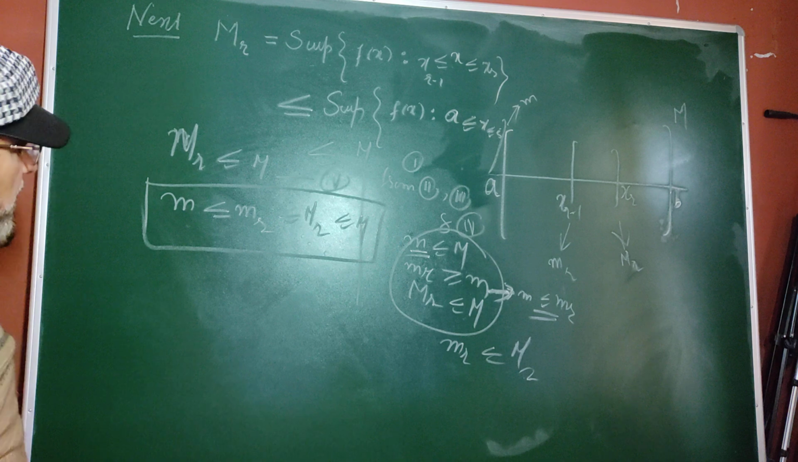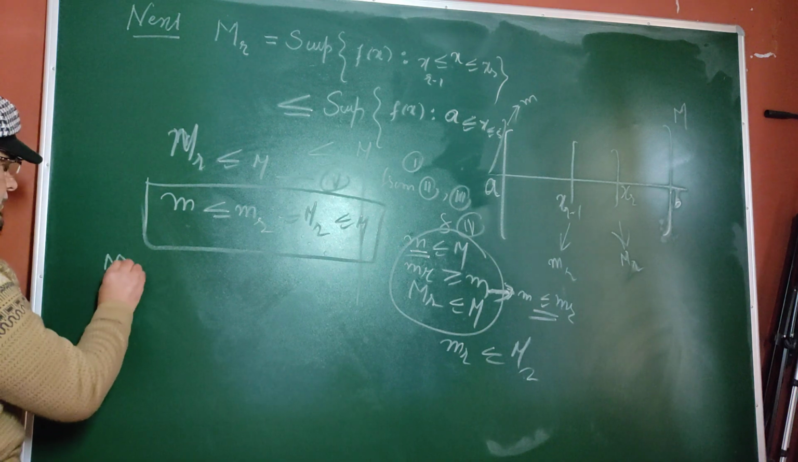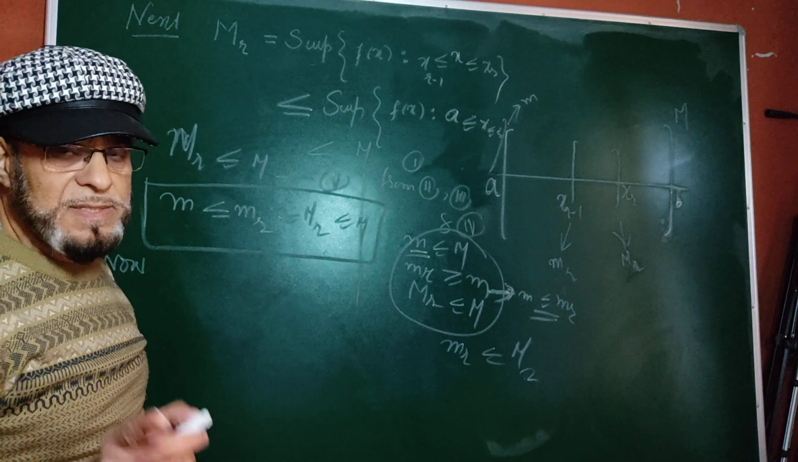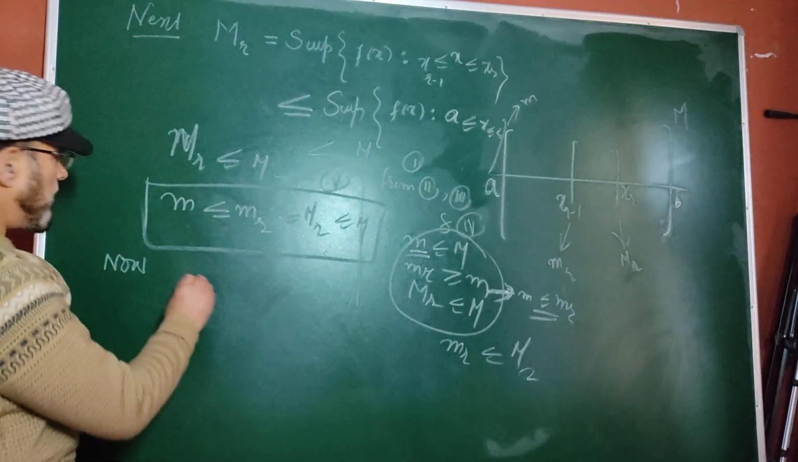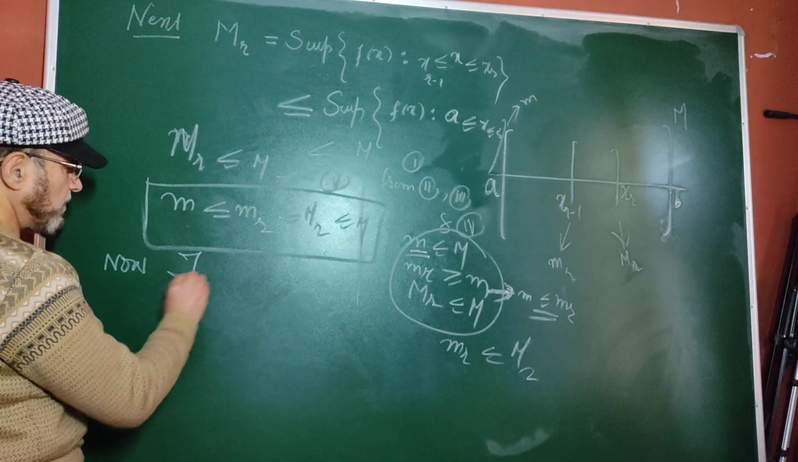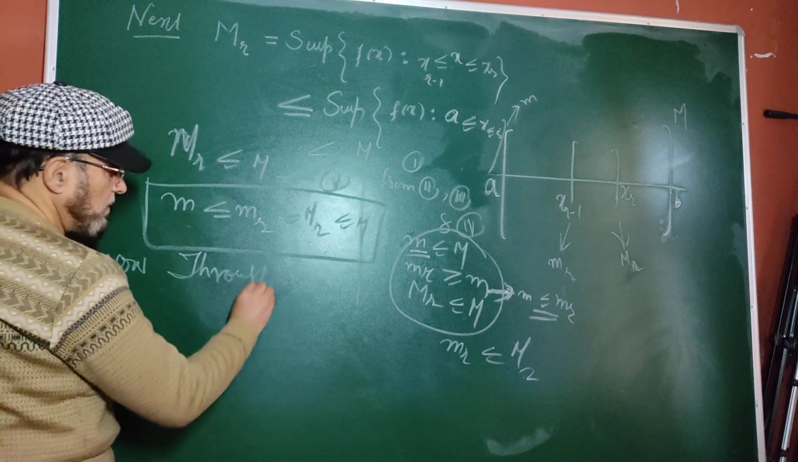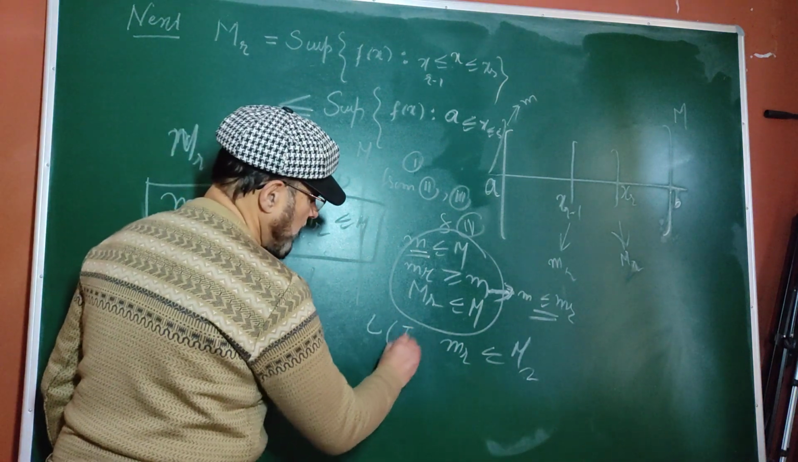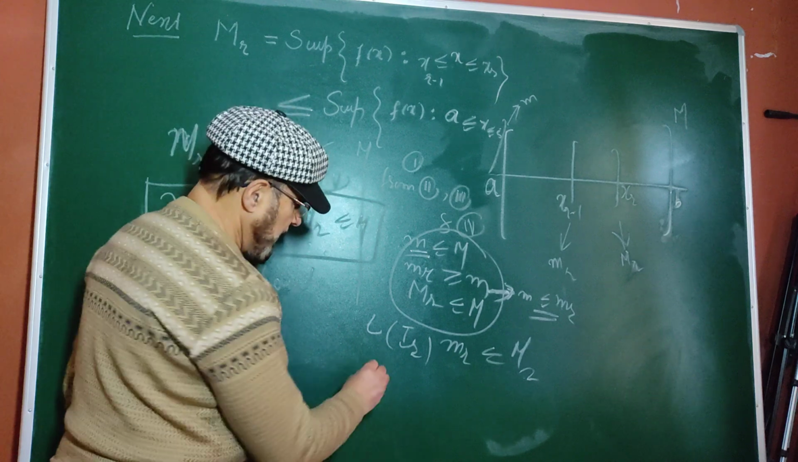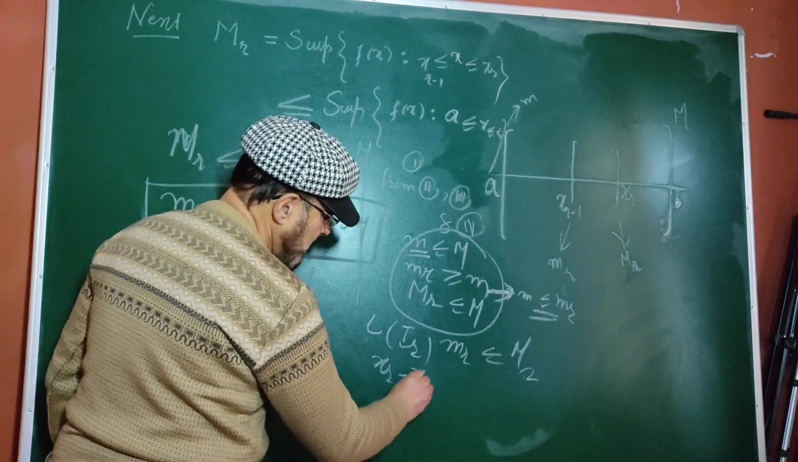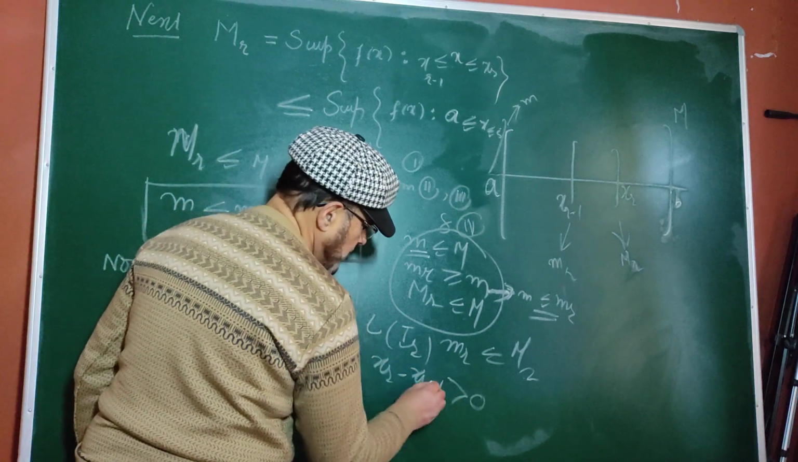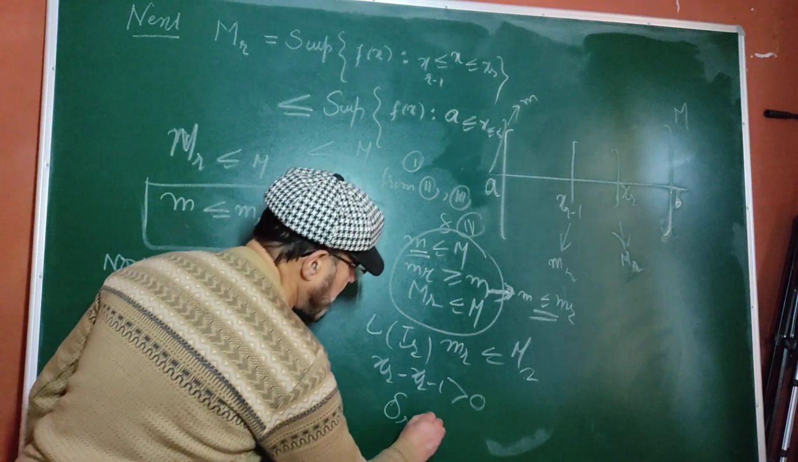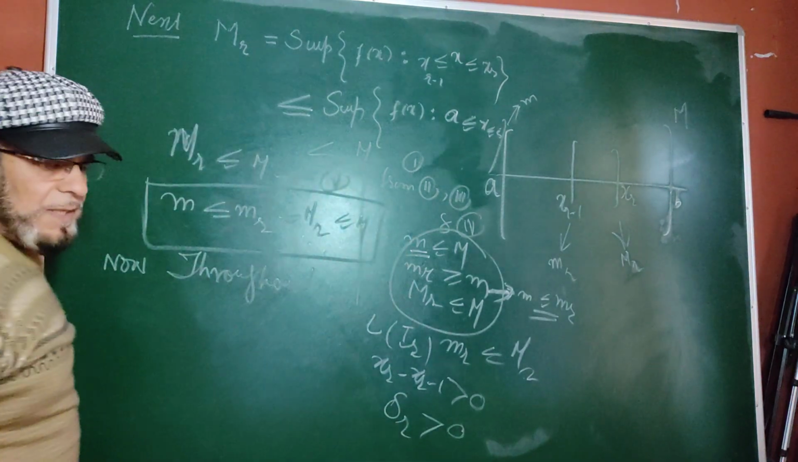Next we will see, now multiply to obtain the lower and upper Riemann sum. What the definition says: multiply throughout by the length of I_r. What is the length of I_r? That is x_r minus x_{r-1}, which is positive. We denote it by delta r, which is positive.